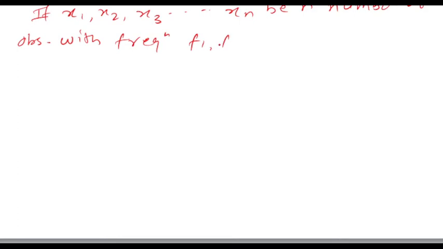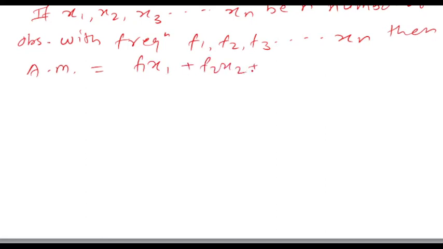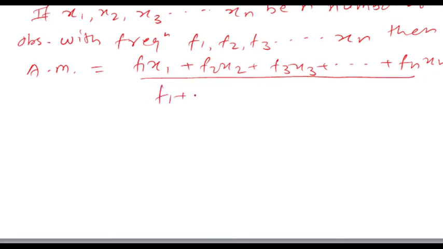If x1, x2, x3 up to xn be n number of observations with frequency f1, f2, f3 up to fn, then arithmetic mean is equal to f1 x1 plus f2 x2 plus f3 x3 plus up to fn xn whole divided by f1 plus f2 plus f3 plus up to fn.